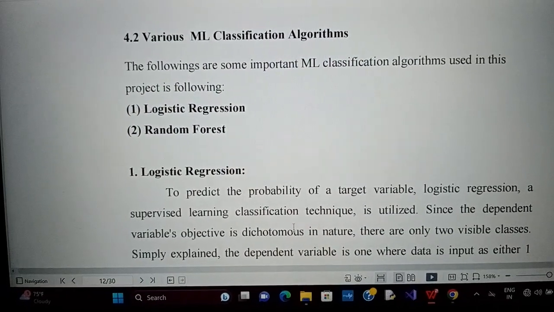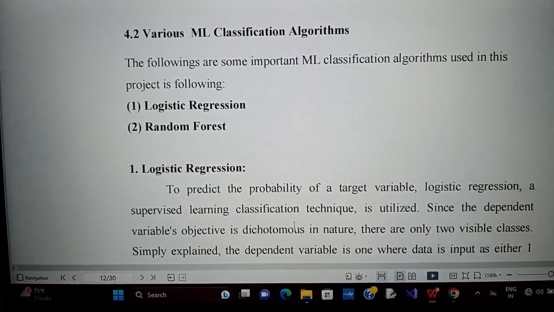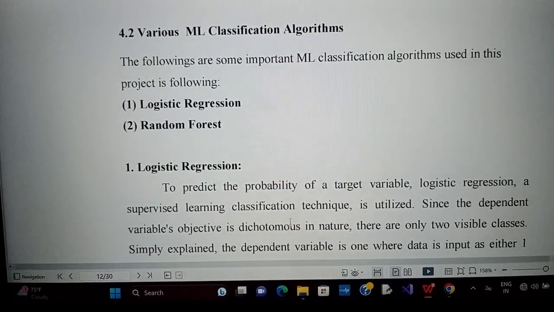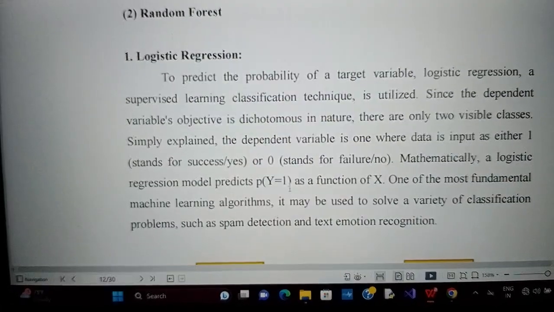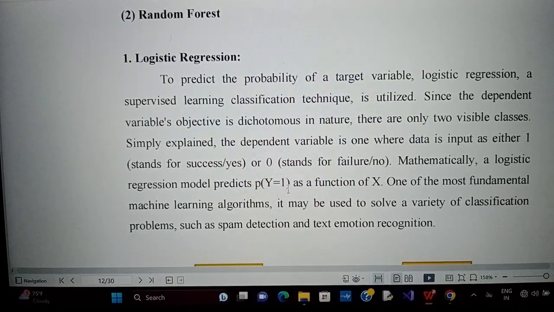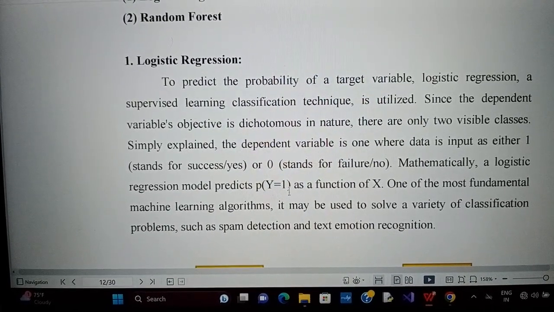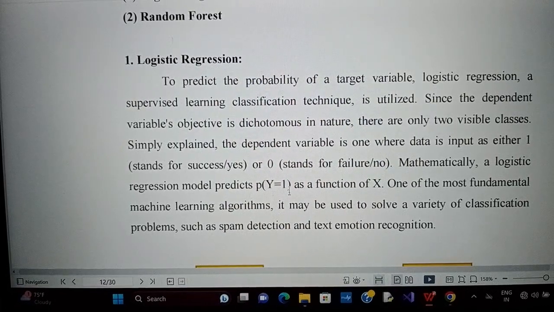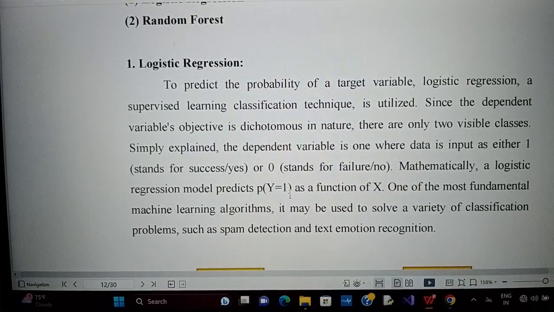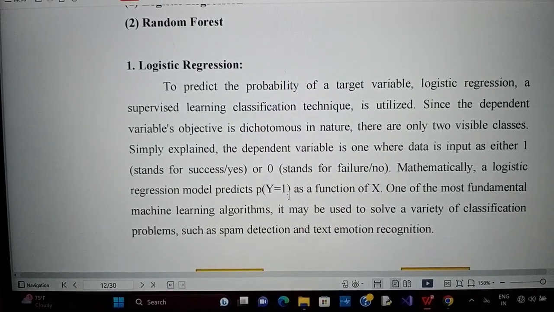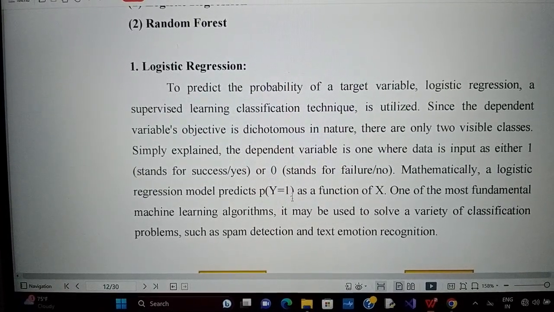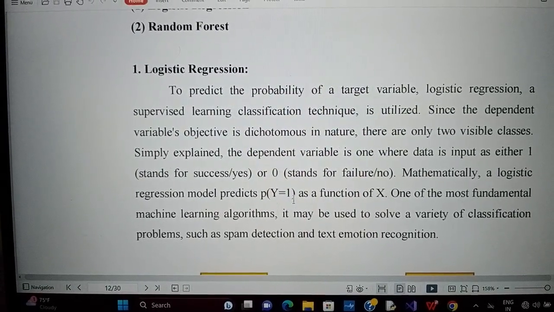Next are the various ML classification algorithms used in this project: logistic regression and random forest. Firstly, logistic regression. To predict the probability of a target variable, logistic regression, a supervised learning classification technique, is utilized. Since the dependent variable is discrete in nature, there are only two possible classes. Simply explained, the dependent variable is one where data is coded as either 1, which stands for success or yes, or 0, which stands for failure or no.